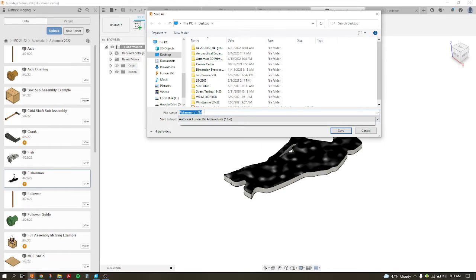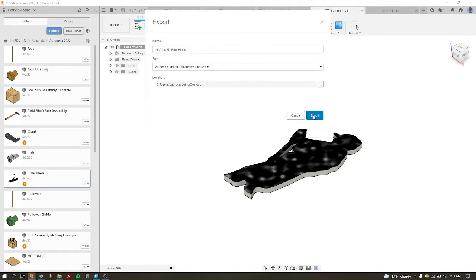You'll need to put in your name, 3D print, and then the color. So I'm just going to put, in this case, black, since that is what it is. From there, I'll hit Save, Export.